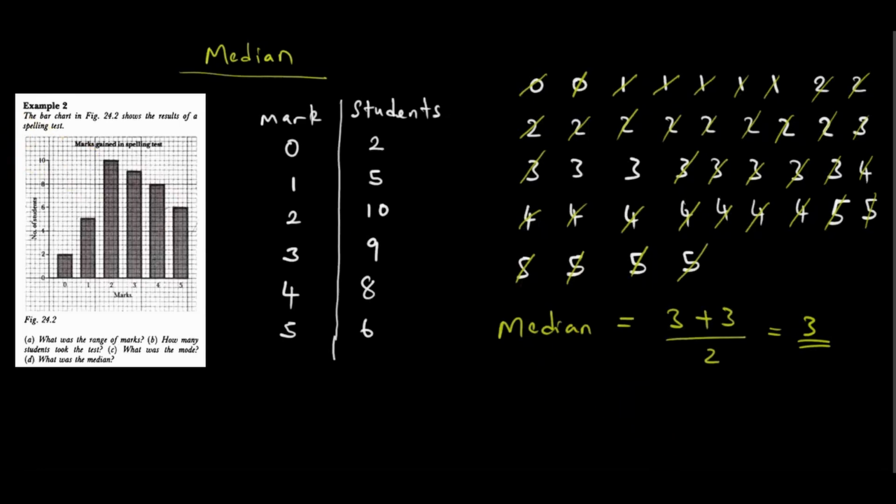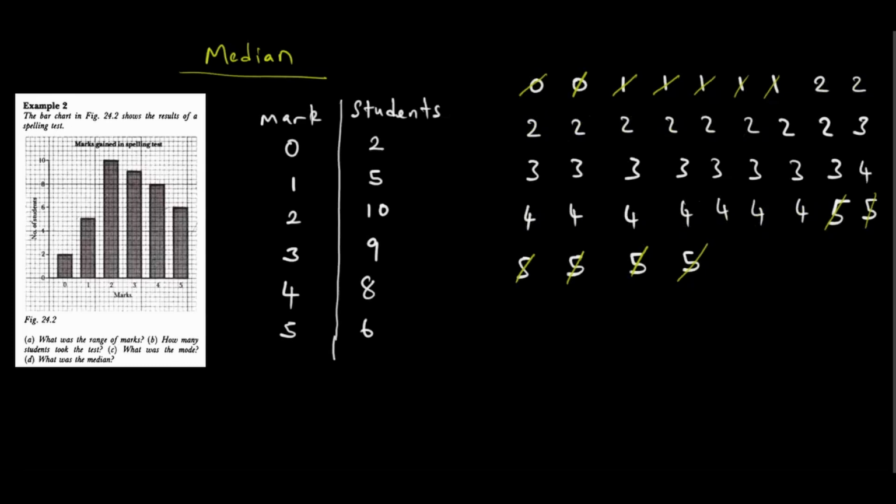Another thing now, looking at this data set. Let me remove what I cancelled. So when we are looking at this data set, there's something which is important. And what is important here is to notice that our data set is even.